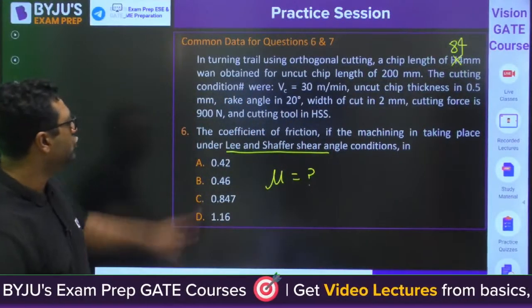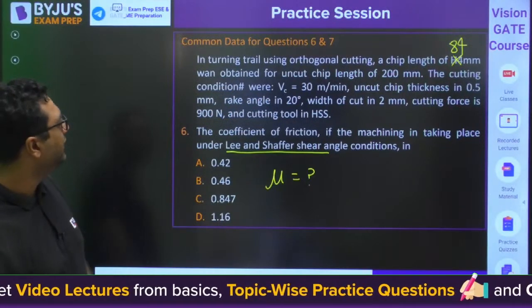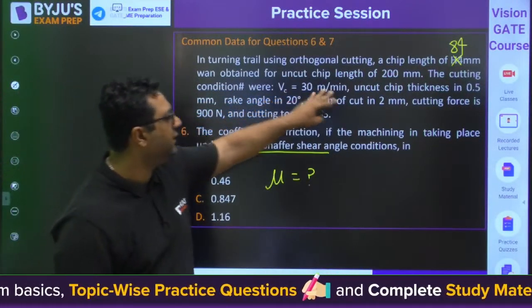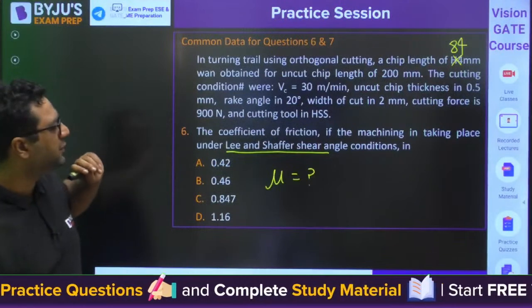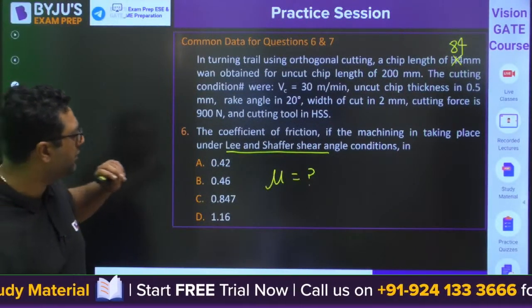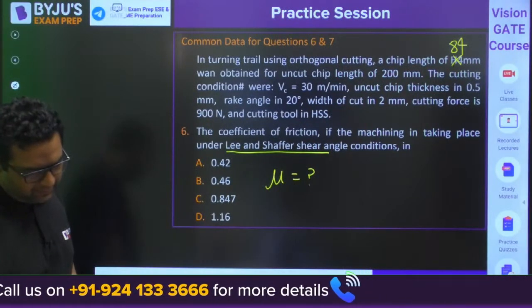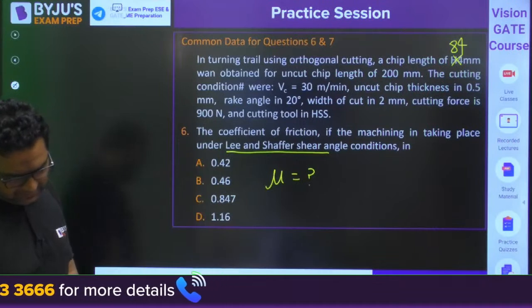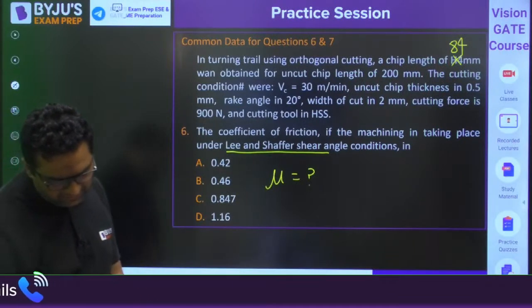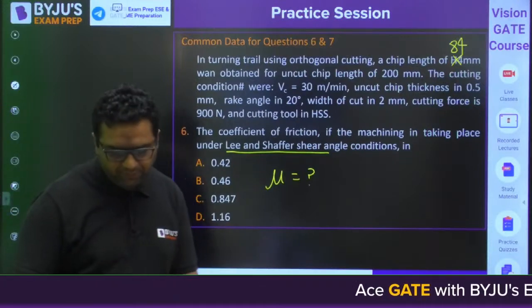Okay, this was obtained for an uncut chip length of 200 mm. The cutting conditions were Vc 30 meter per minute, uncut chip thickness 0.5 mm, rake angle 20 degree, width of cut 2 mm, cutting force 900 Newton, and the cutting tool is high speed steel. Yes, it is given. Fc is given to us. Yes, it's fine.